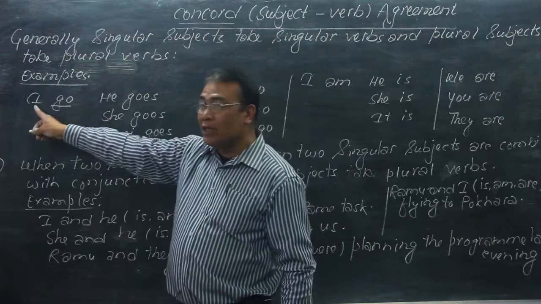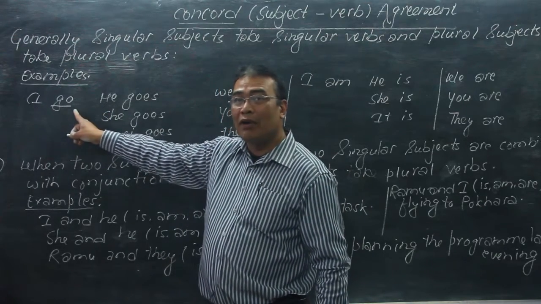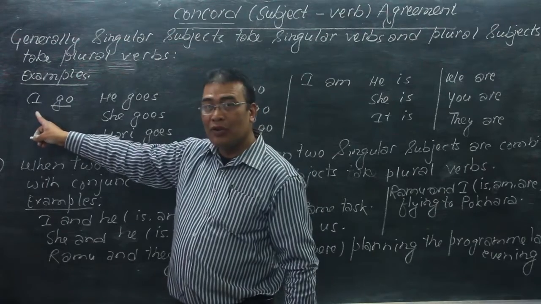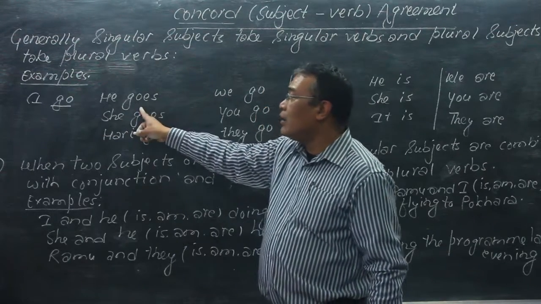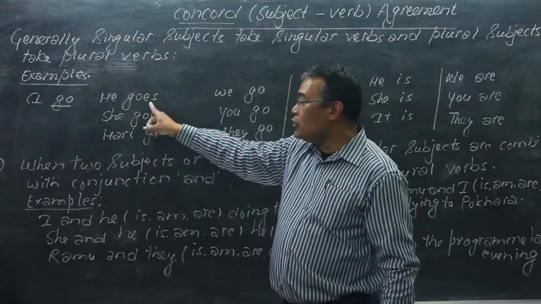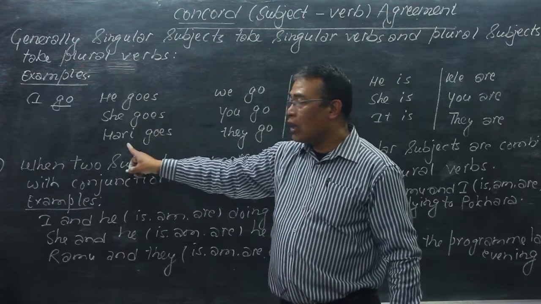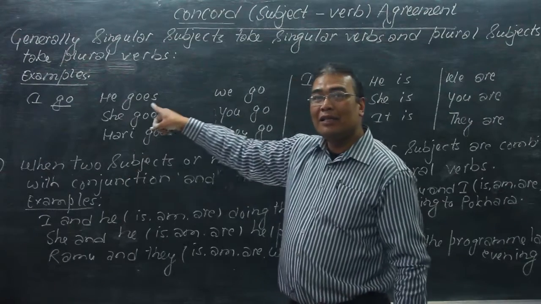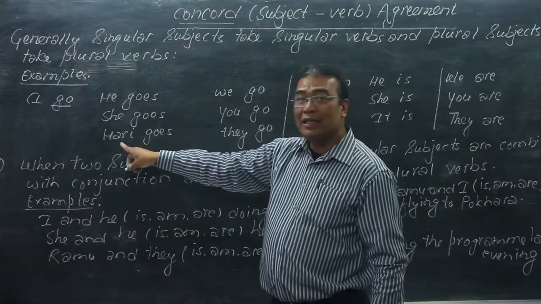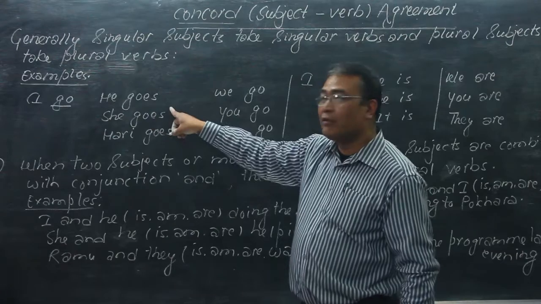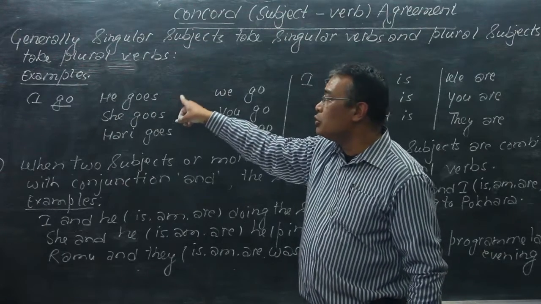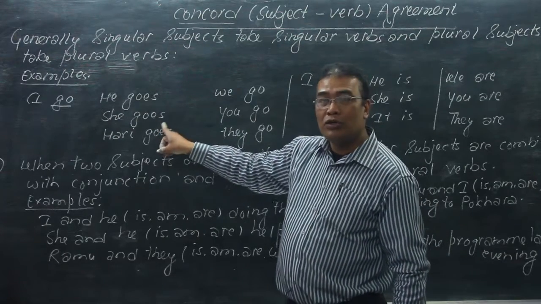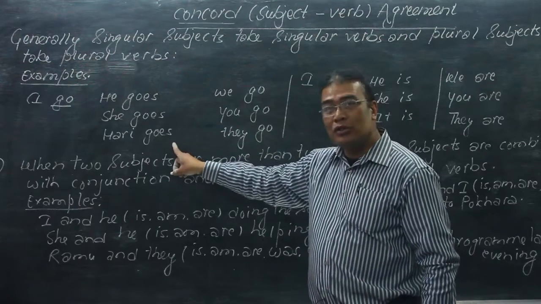Though I is singular, it takes a plural verb, and it's an exceptional case. But he goes, she goes, Hari goes: all these subjects are singular, and singular subjects take singular verbs. He goes to Pokhara, she goes to Kathmandu, Hari goes to school.